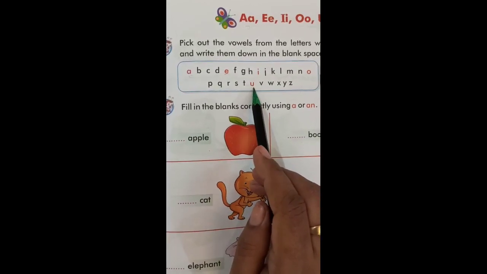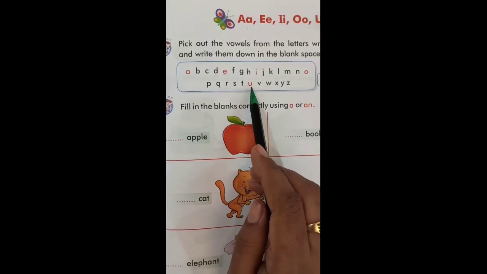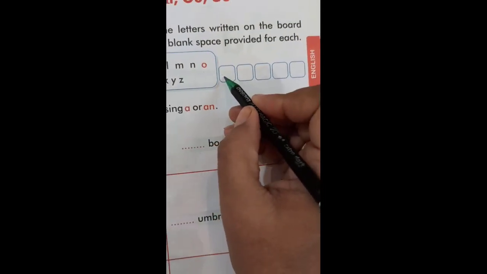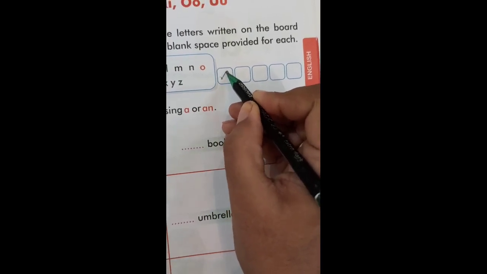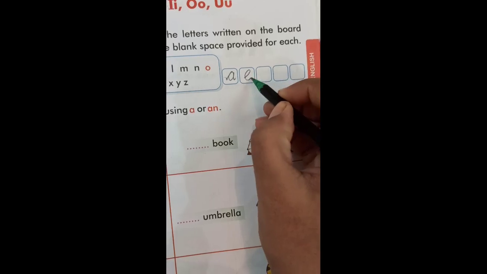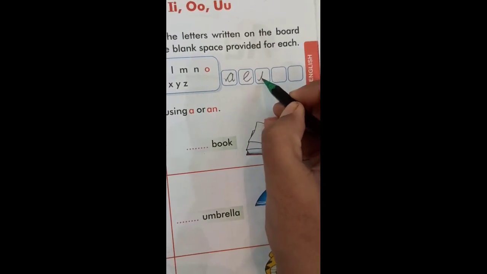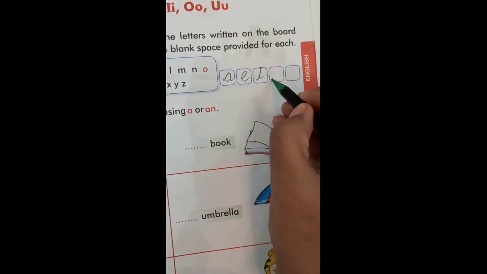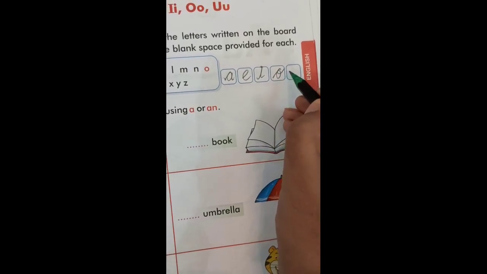My dear children, now we are going to write these alphabets in the given boxes. A, E, I, O, U.